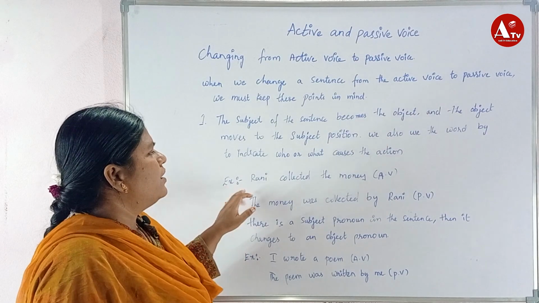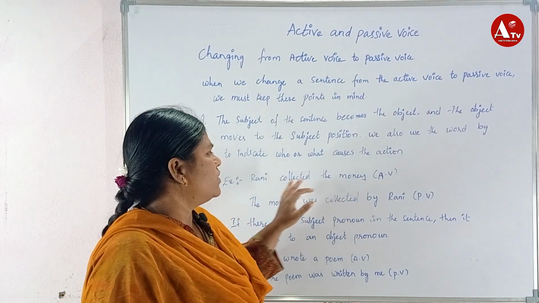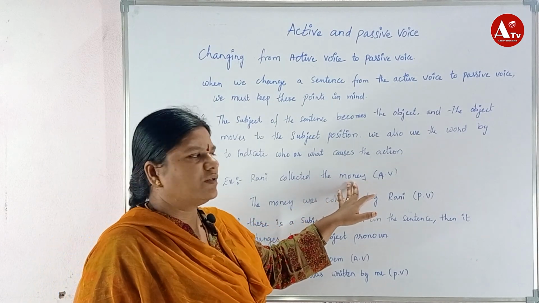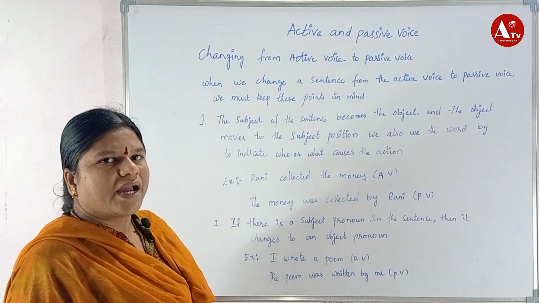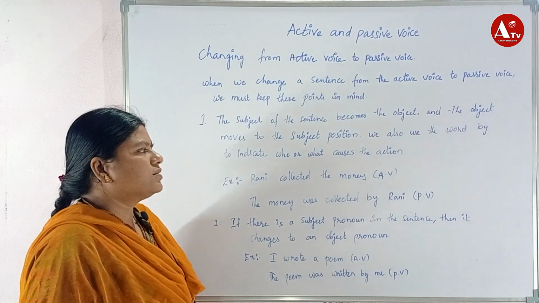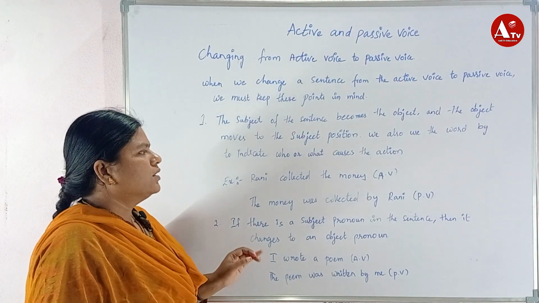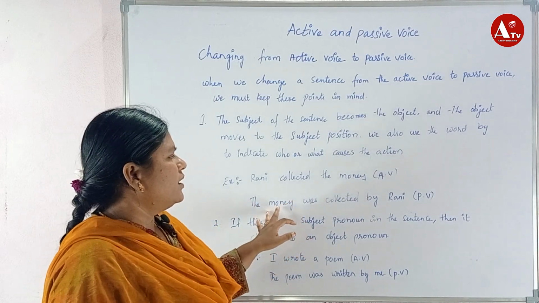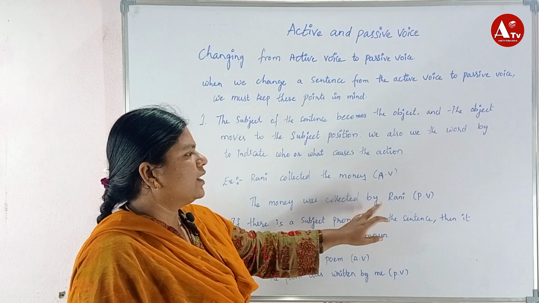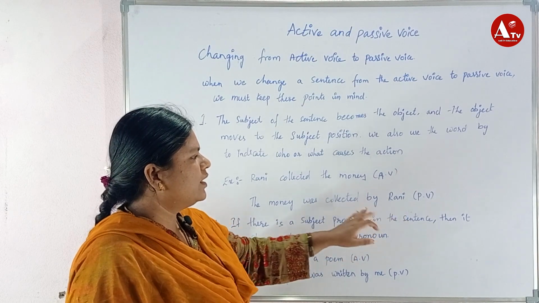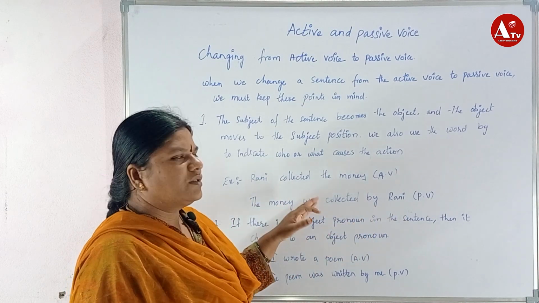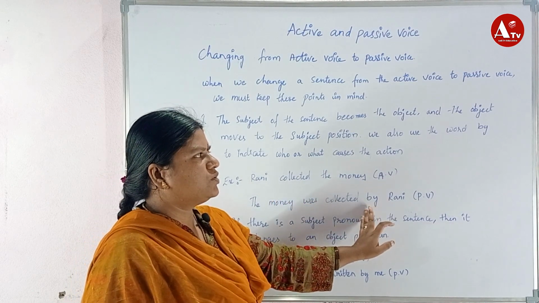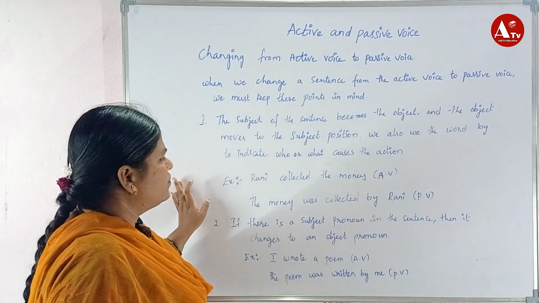Rani collected the money. Here Rani is the subject and the money is the object. So this sentence is in active voice. When it comes to passive voice, the object comes first. So the money was collected by Rani. Here the subject changes to object, the object changes to subject, and by is used. So this comes under the first rule.